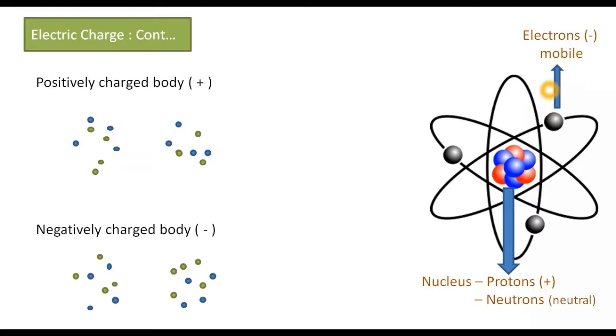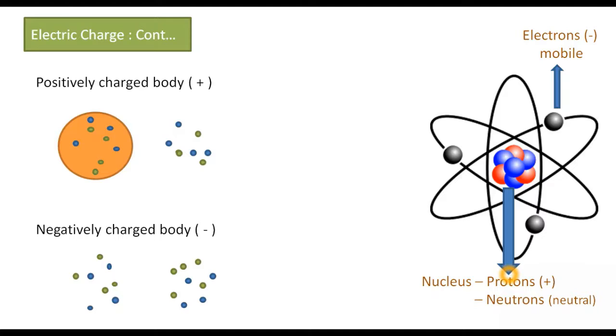So these electrons are negatively charged particles, protons are positively charged particles, and neutrons are neutral. They neither have positive charge nor negative charge. So just now I was telling you that two types of charges exist, positive and negative. There are protons which are positively charged and electrons which are negatively charged. It's very important to understand this, because on the basis of this we will be able to understand the entire concept of electric charge.